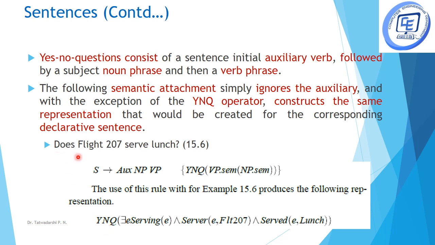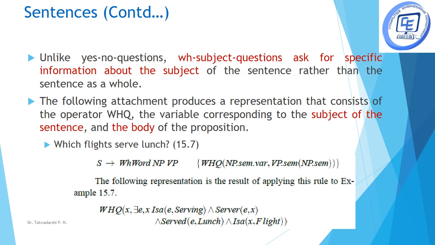For example, "Does flight 207 serve lunch?" This is what we get. Within the brackets we have a simple declarative sentence given in predicate logic, and we have the operator YNQ which says that this is a yes or no type of question. The next type is the WH questions.